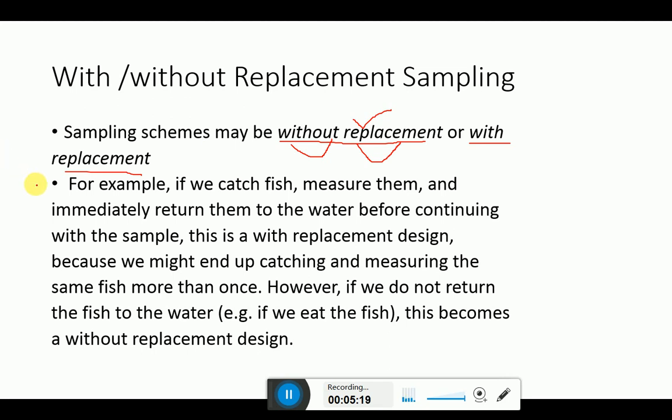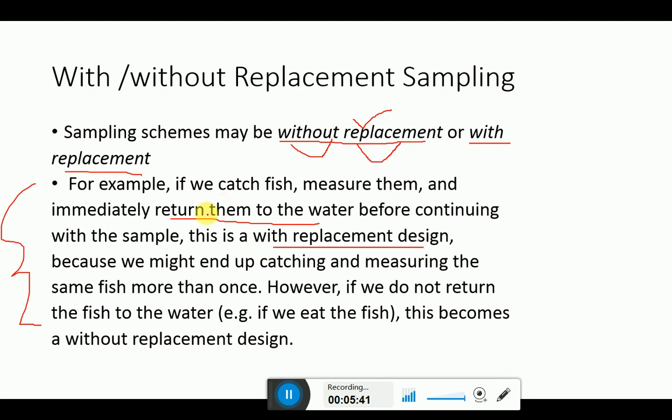Now, the concept whatever I have explained to you, I would like to explain with the help of a theoretical example just to make your idea clear. If we catch a fish, measure it and immediately return it to the water before continuing with the sample, this is a with replacement design.